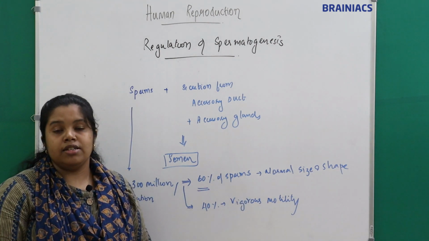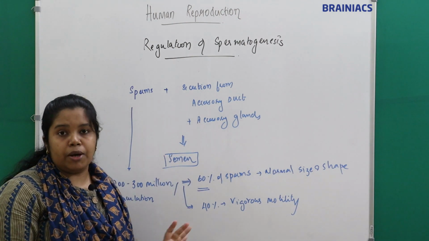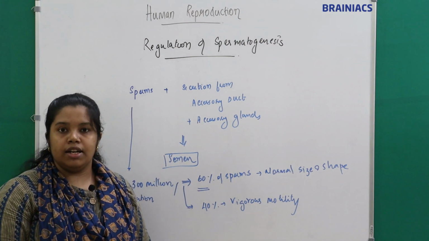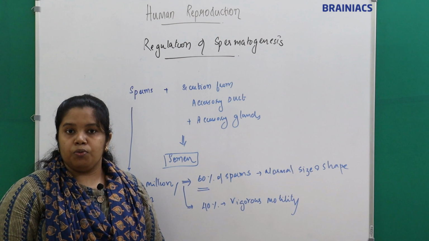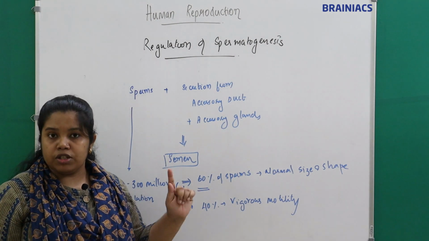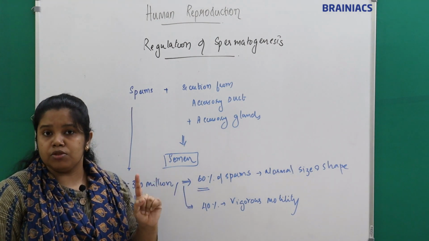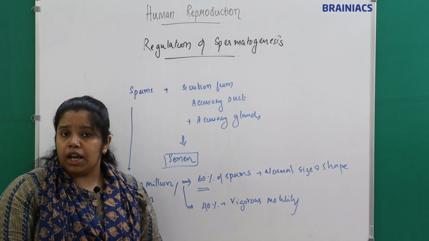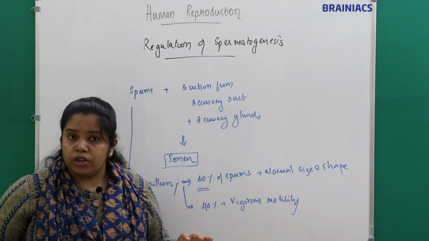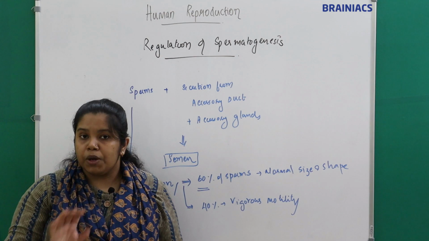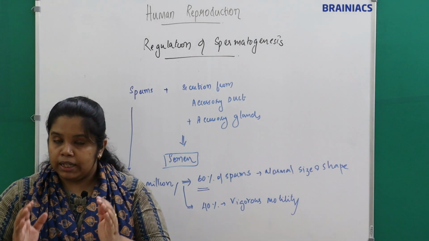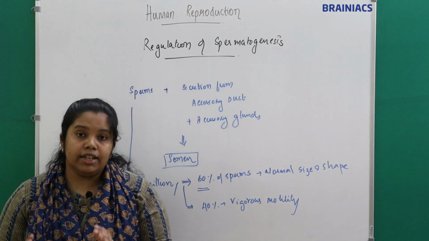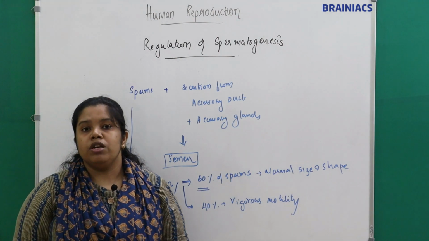This is what spermatogenesis is. Understand the process of spermatogenesis, right? But from where are the sperms formed, which is the first cell? It is the primordial germ cell, present in the embryonic stage, right? It will migrate to the respective gonads. So in spermatogenesis, the primordial germ cell will reach the testes.